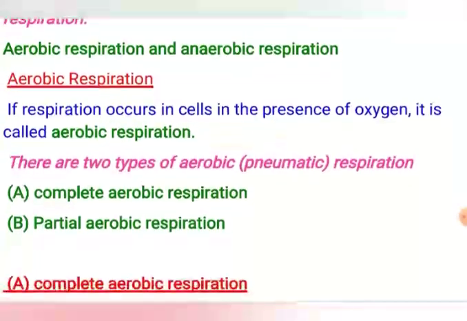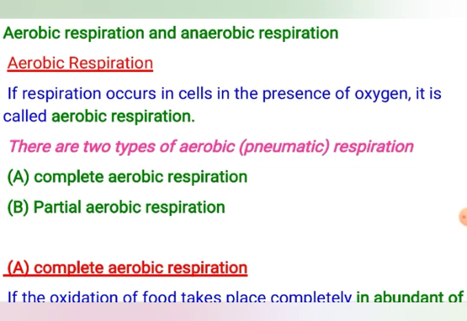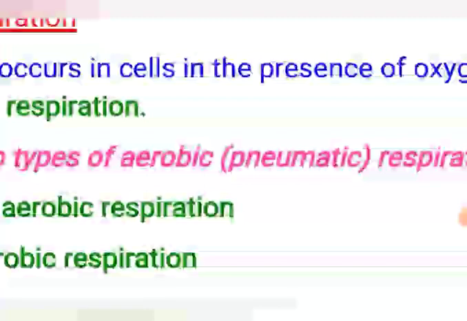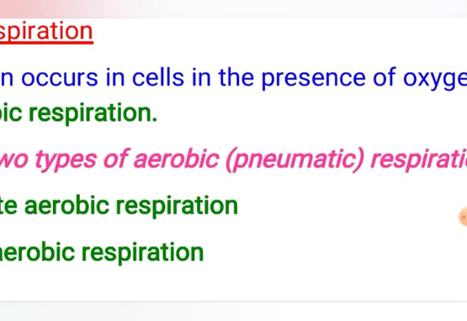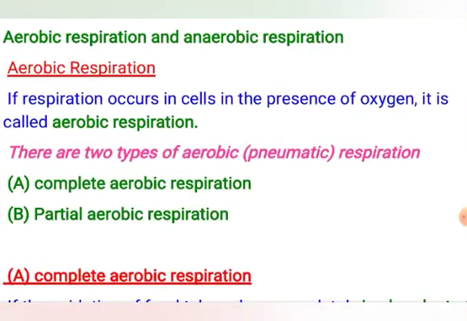Aerobic respiration, if the respiration occurs in the cell in the presence of oxygen, is further of two types: complete aerobic respiration and partial aerobic respiration. This aerobic respiration is also called pneumatic respiration. Keep it in mind, sometimes in competitive exams you are not given aerobic, instead you can be asked pneumatic respiration. Pneumatic respiration or aerobic respiration is the same, meaning respiration in the presence of oxygen. So aerobic respiration is of two types: complete aerobic respiration and partial.